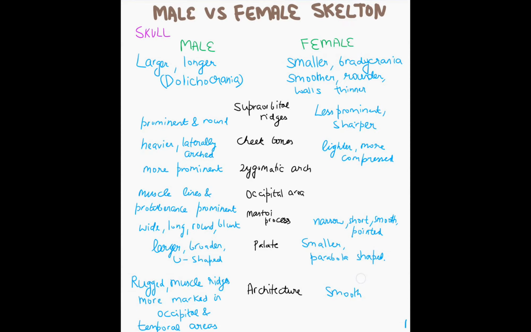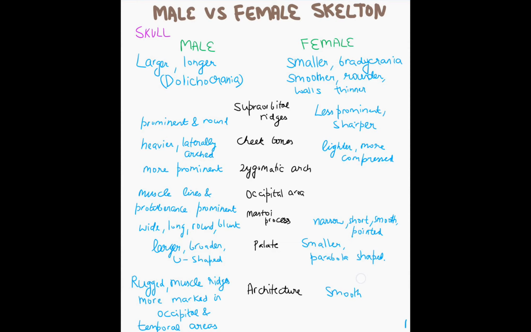Hello everyone. In this video, we will be studying about male versus female skeleton. So first, we need to differentiate between skull. In the males, the skull will be larger, longer, dolichocrania. Supraorbital ridges will be prominent and round. Cheekbones will be heavier and laterally arched.